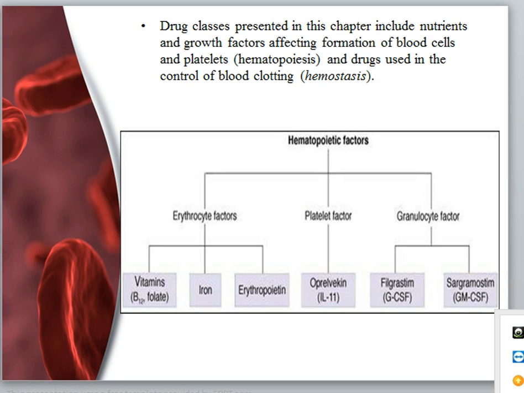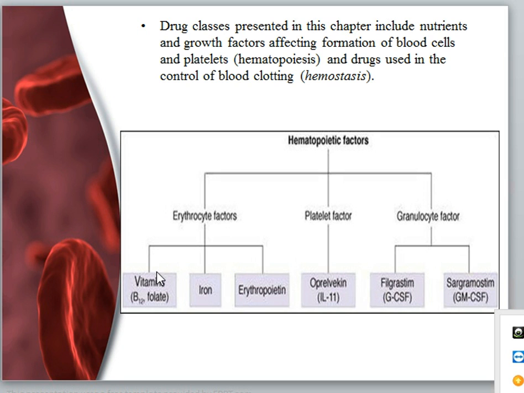Our next point is drug classes present in this chapter, which includes nutrients and growth factors, and those affecting the formation of blood cells. The formation of blood cells is known as hematopoiesis, and the drugs which are used to control blood clotting are known as hemostatics. First are hematopoietic factors, divided into three parts: erythrocyte factor, platelet factor, and granulocyte factor.